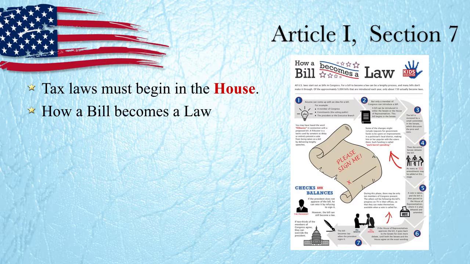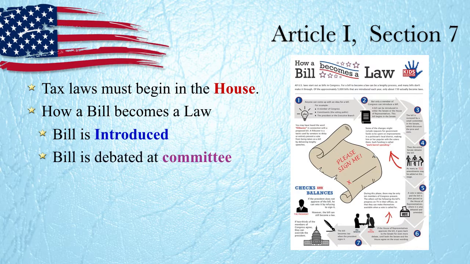These are the nuts and bolts, the simplest form of how I can explain how a bill becomes a law. First, the bill is introduced on the floor. If you have this sheet next to you, you can follow along and read more in depth. The bill is first introduced either in the Senate or in the House. The bill is then debated in a committee.